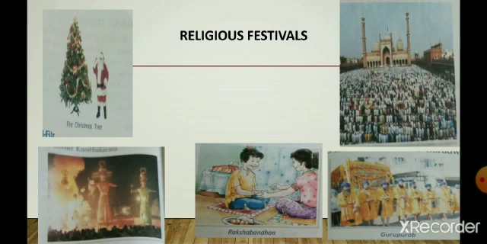Then you can look at this picture. This is a Christmas celebration festival where a Christmas tree is kept in churches as well as in homes, decorated beautifully. Santa brings a gift for all the children, right? This is effigies of Ravan, Kumbhakarna and his son Meghnad. It is believed that there was a victory of good over evil. Since that time, this Vijayadashmi or Dashera is celebrated after 9 days of Navratri. This is a festival of Raksha Bandhan where a sister ties Rakhi to her brother and prays for his well-being. In return, brother also protects her.